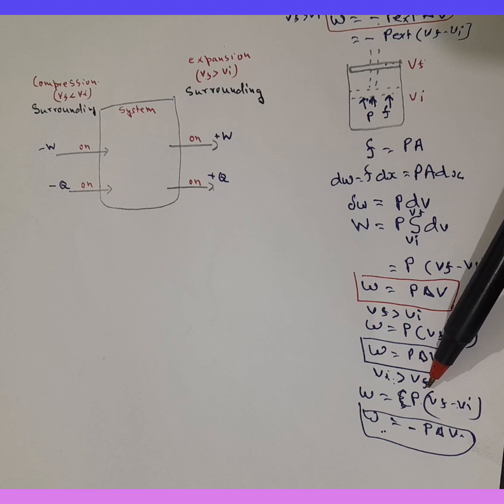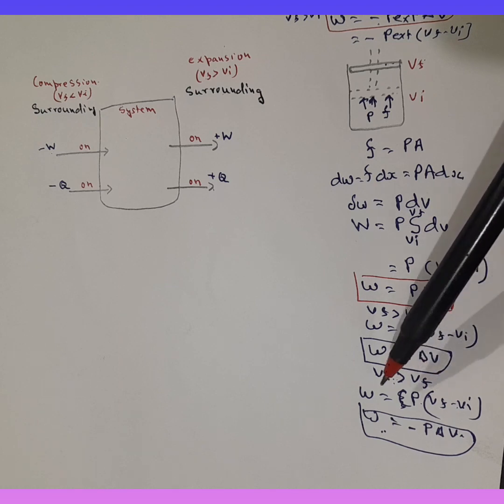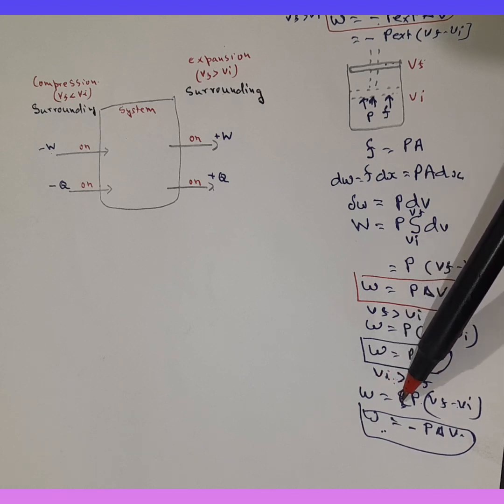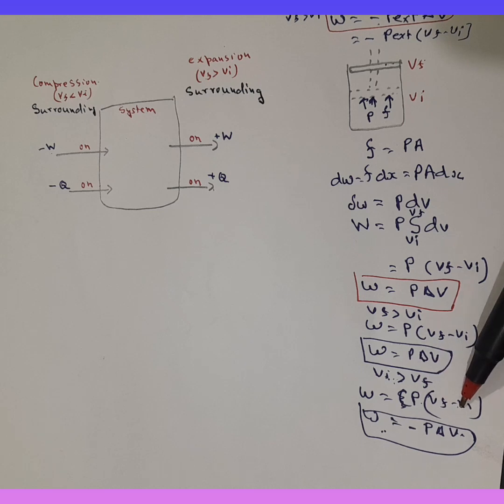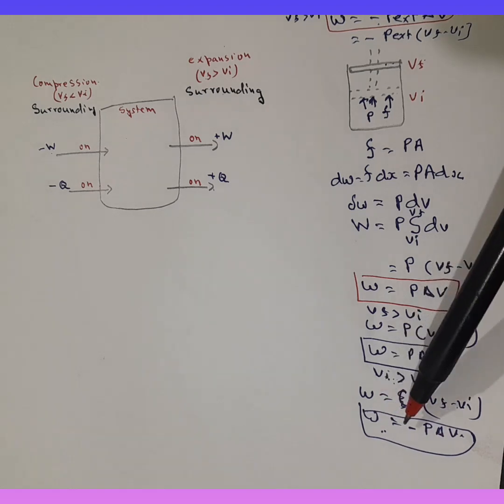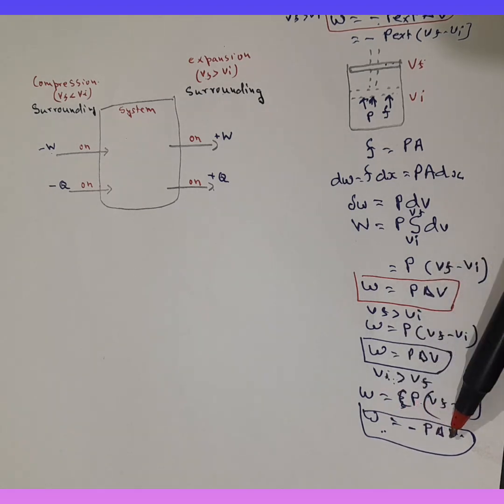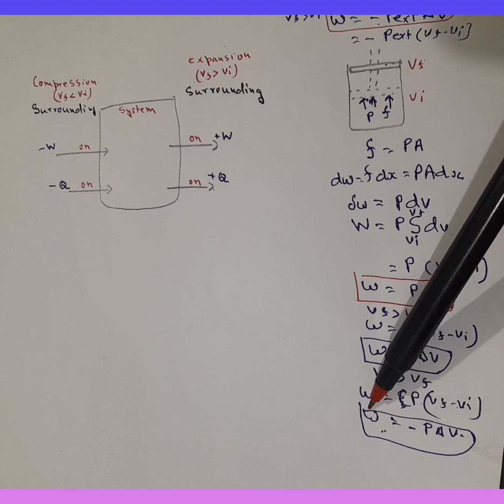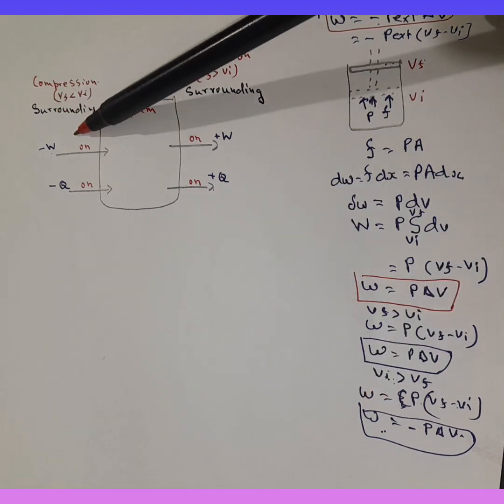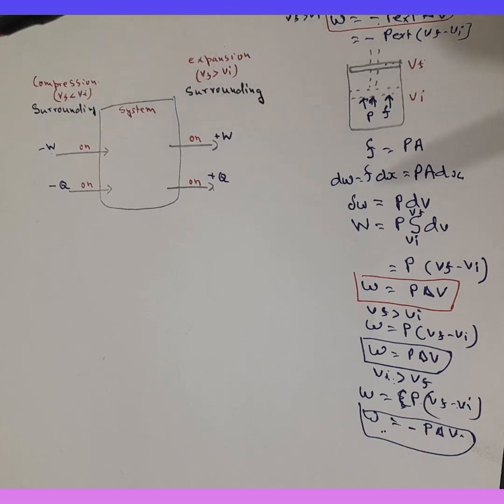So W is equal to P into Vf minus Vi. Since Vi is greater than Vf, the value for this would be negative, and the work done would be minus P delta V. So in case of compression, the work done would be negative.